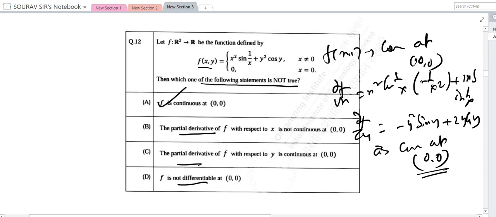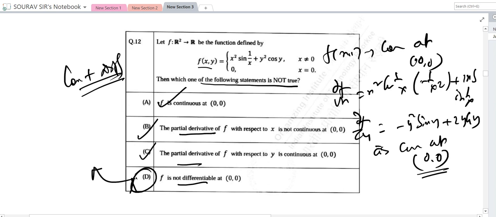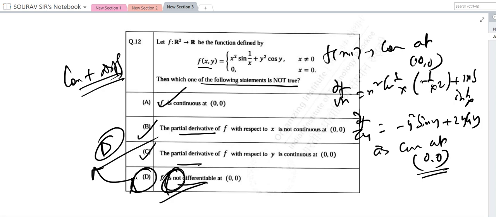Not continuous, as these two values are not the same, so not differentiable. So this is also coming continuous, so this is also differentiable. So continuous plus differentiable, this is the wrong part, these three are correct, so this is the answer D. This is actually differentiable. Next question.